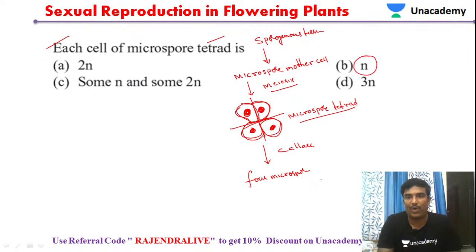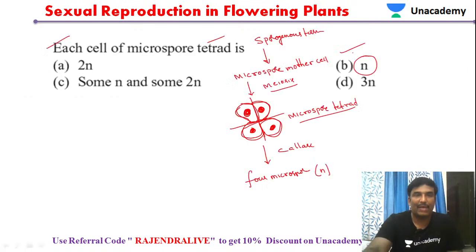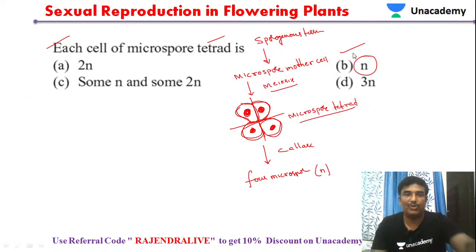Each cell of the microspore tetrad is always haploid. If we see the ploidy, the microspore is always haploid in nature. That is the reason we should take option B as the answer in this case. So this is about today's discussion on multiple choice questions, students.